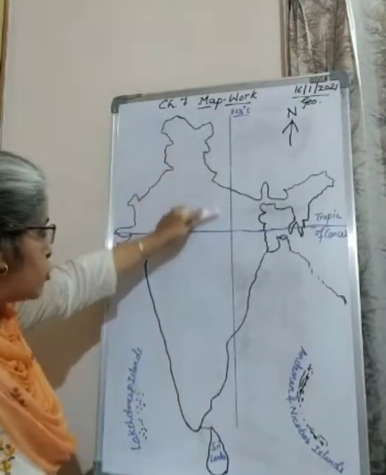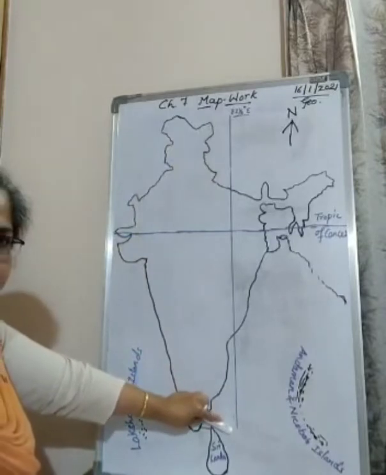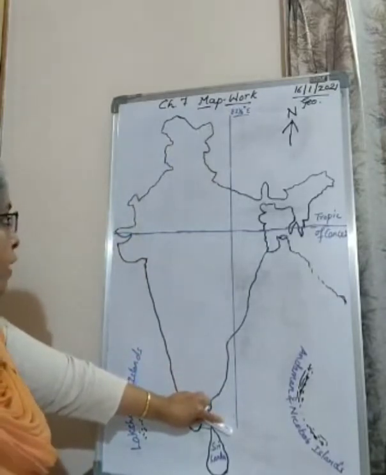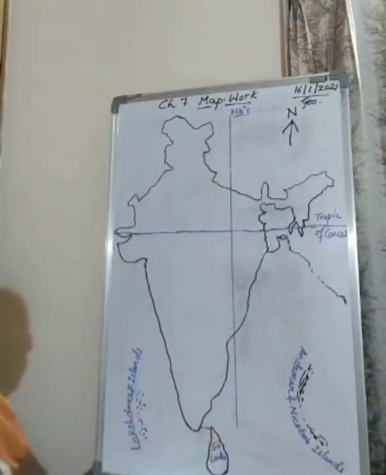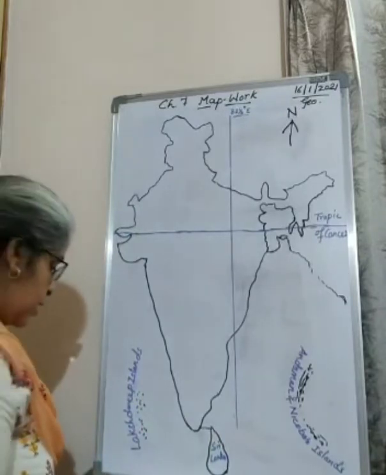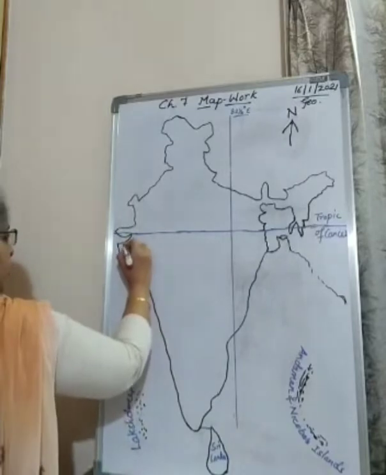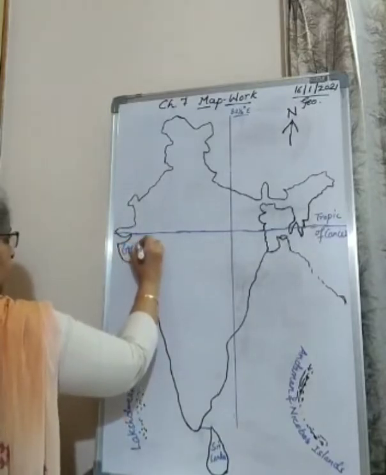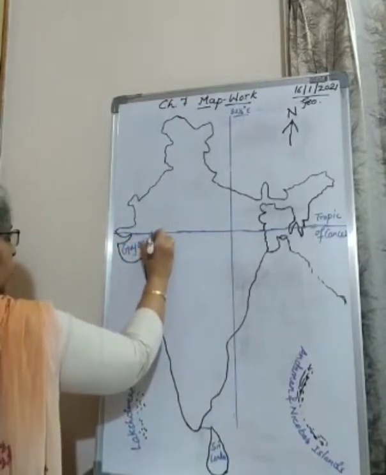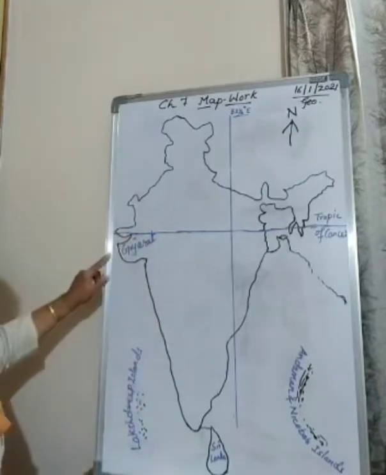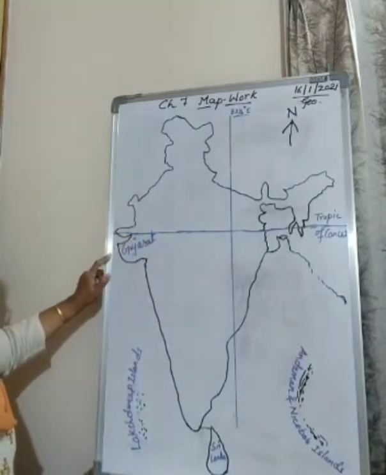So you have to draw this line straight like this. Then we have the state in which you live. Now in which state do you live? You live in Gujarat. Gujarat is in the west.